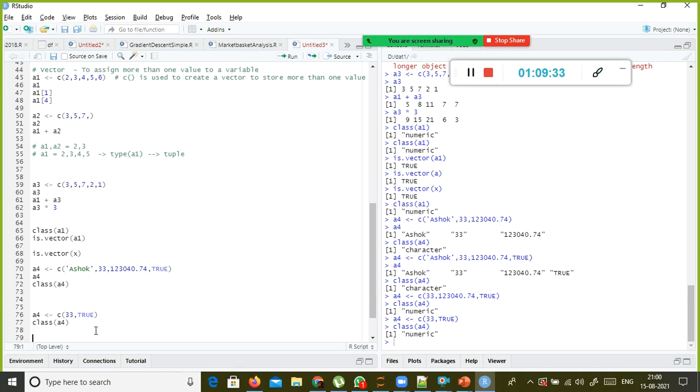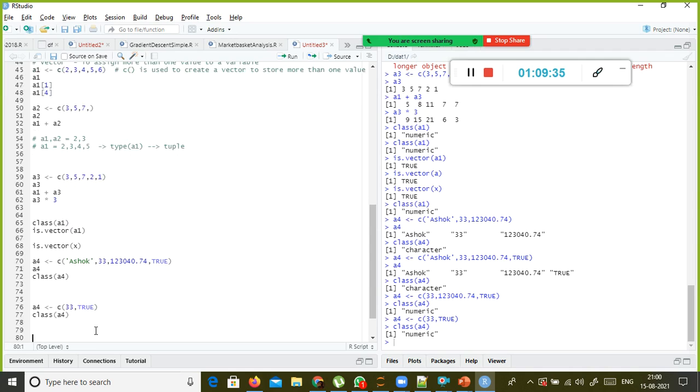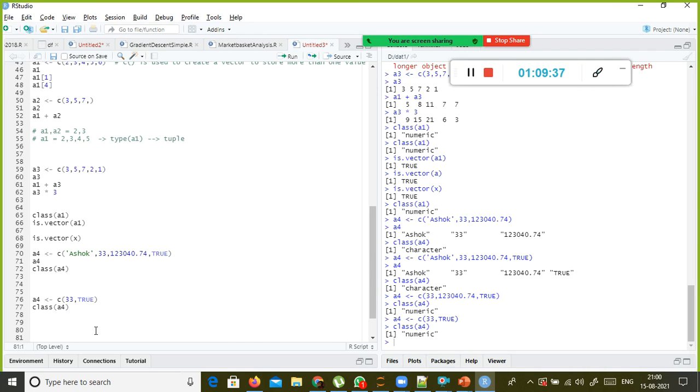So okay, what are the others? You understood what a vector is, right? You can define a vector using the c function. You can assign multiple values to a variable, but you cannot assign multiple data types to a single vector. Even if you try to assign multiple data types, based on the order of precedence, the data type of your vector will get converted into a single data type.